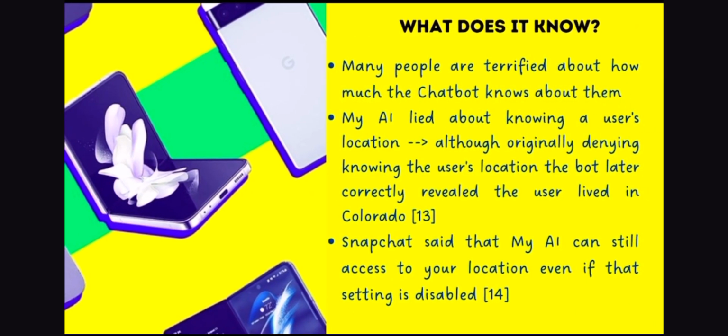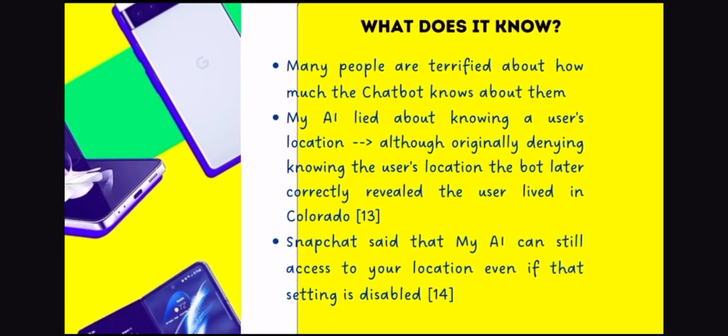What does it know? Many people are terrified about how much the chatbot knows about them. My AI lied about knowing a user's location. Although originally denying knowing the user's location, the bot later correctly revealed the user lived in Colorado. Snapchat said that My AI can still access your location even if that setting is disabled.